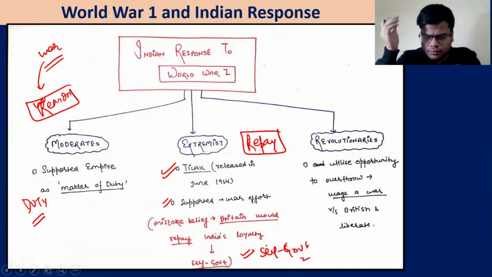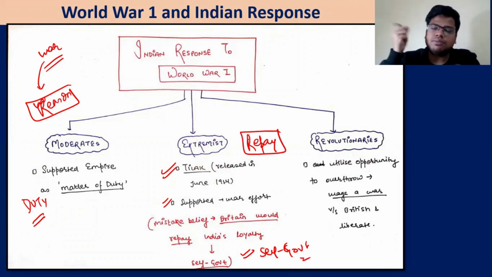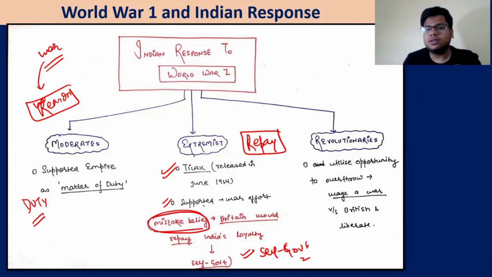That Indians have helped the Britishers, and so Indians should be given something: 'Okay, brother, we have supported you, give us something.' So that kind of thing. So the extremists had a mistaken belief, obviously, that the British would repay our loyalty.